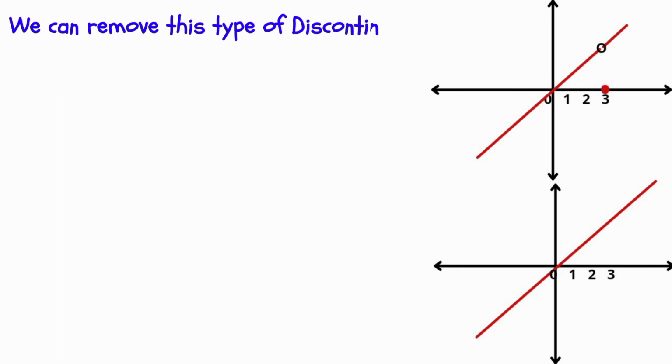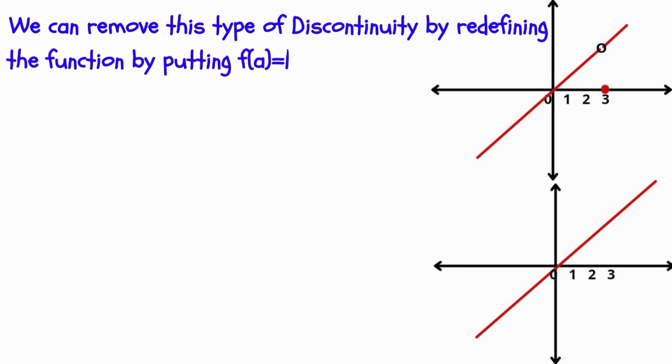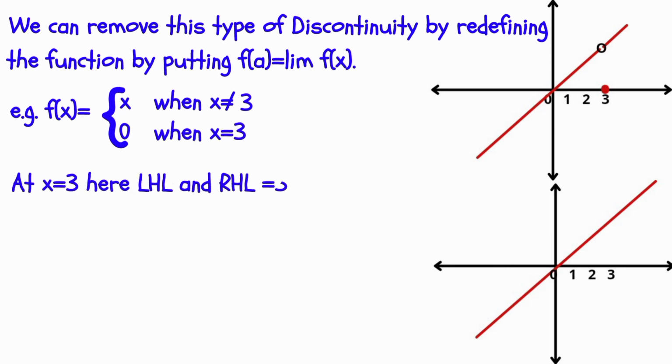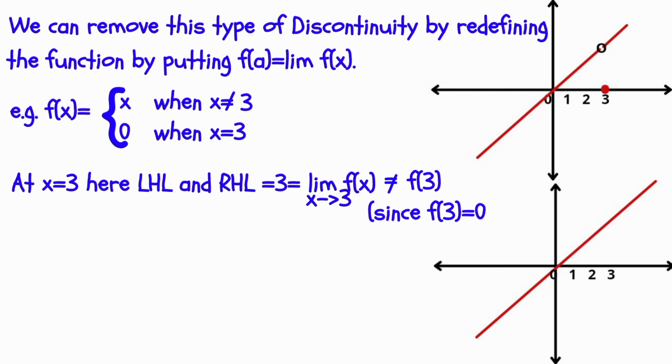We can remove this type of discontinuity by redefining the function by putting f(a) equal to limit f(x). For example, f(x) is equal to x when x is not equal to 3 and 0 when x is equal to 3. At x equal to 3, LHL and RHL are equal to limit of f(x) as x tends to 3. It is not equal to f(3) since f(3) is equal to 0.